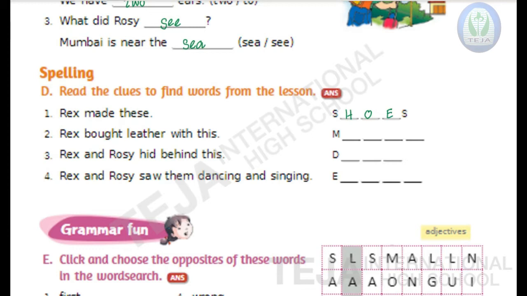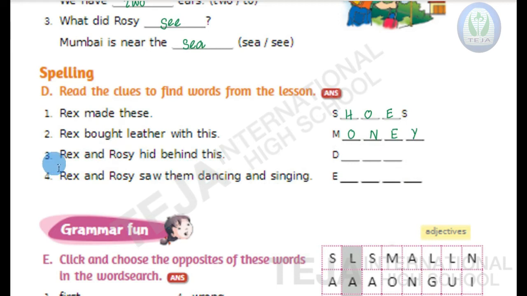S-H-O-E-S, shoes. Second one, Rex bought leather with this. And the starting letter is M. So with what? Rex bought leather with money. M-O-N-E-Y, money. He paid money and bought leather.